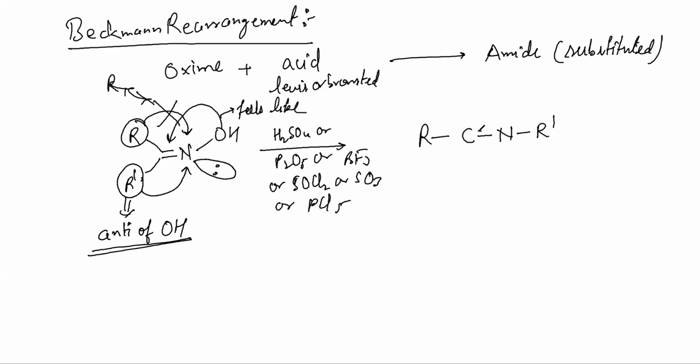R dash is now on N, and this OH will come here and it will tautomerize further. Although let me tell you, I'm telling you completely wrong, but I don't want to say the mechanism. So we will get this product. That's it. This is your amide, the final product. Got it? R dash going to N and OH going back to C. Clear? This is how we make the product.